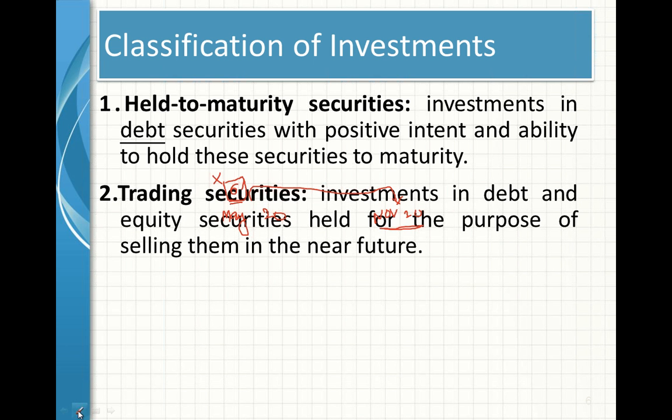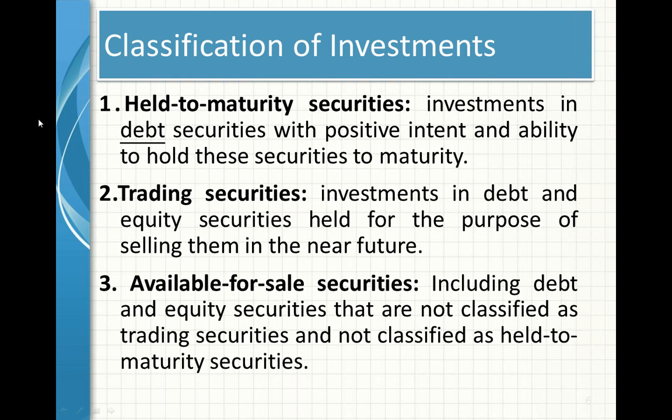Trading securities. These types of securities you can sell anytime. Maybe you can sell it on weekly basis or monthly basis. Trading securities will have a market. Available for sale securities.